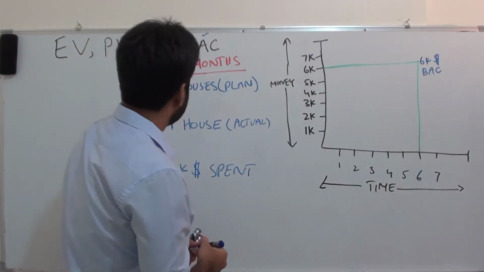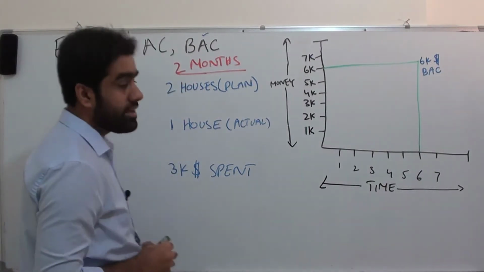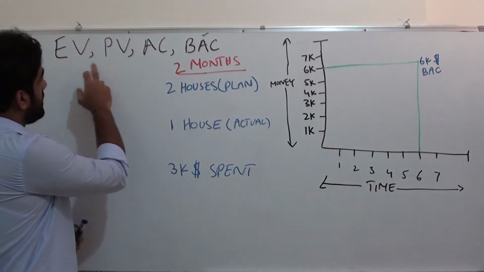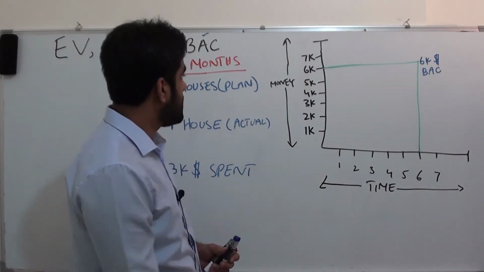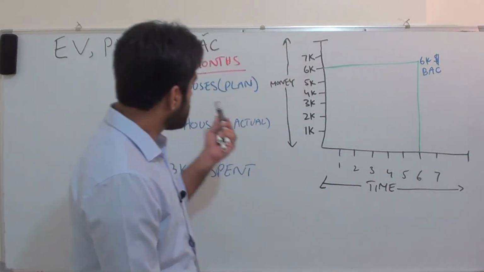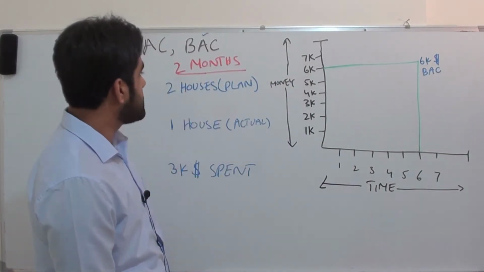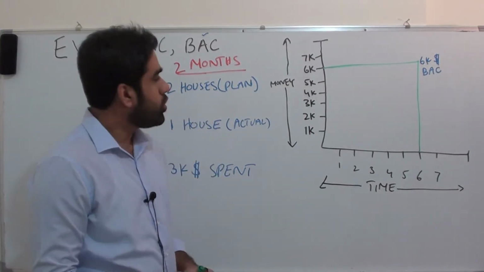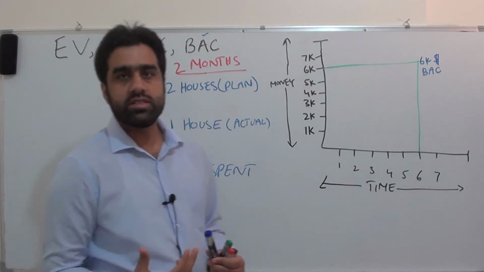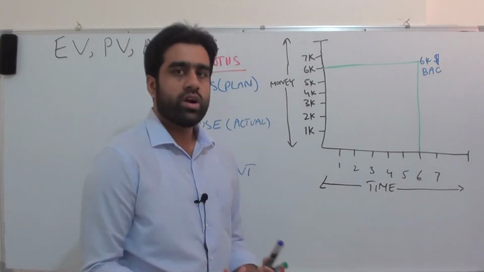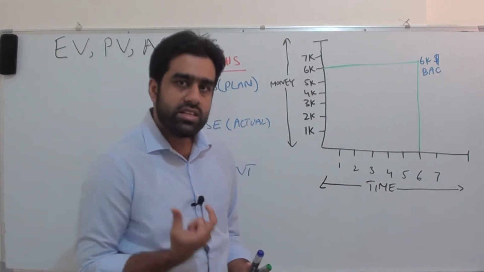We discussed BAC. Now let's come to the remaining 3. Let's see what is planned value. The project scenario we have is, after 2 months we planned to have developed 2 houses, right? But these 2 houses don't mean anything to PMP or to earned value management. They need the value.